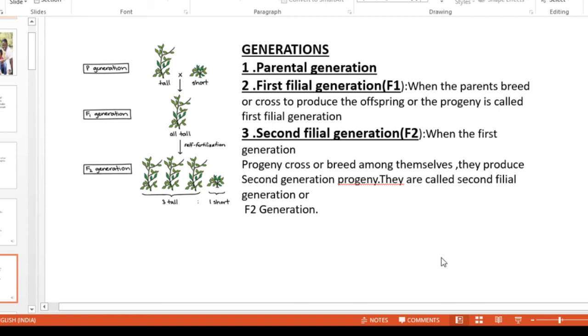The progeny produced by the parental generation is called F1 generation or first filial generation. What is the second filial generation? When the first generation progeny cross or breed among themselves, they produce second generation progeny. They are called second filial generation or F2 generation.